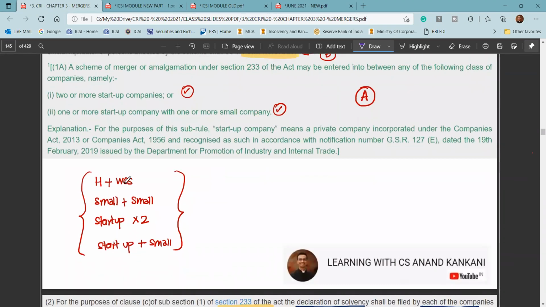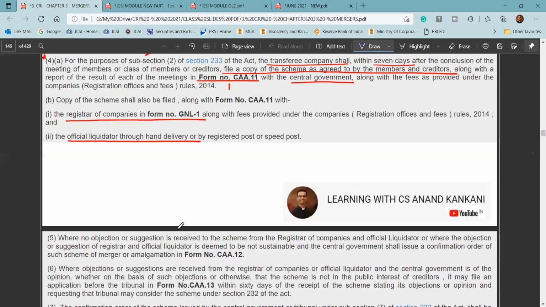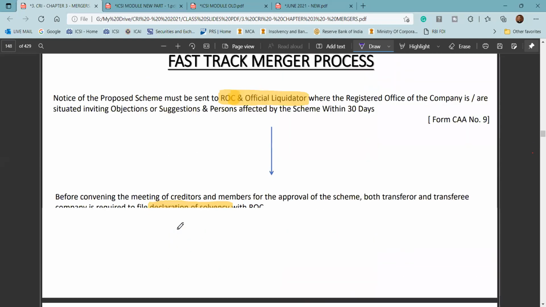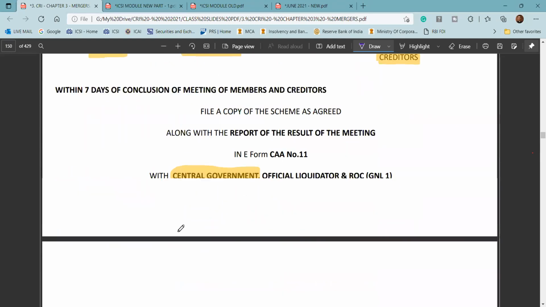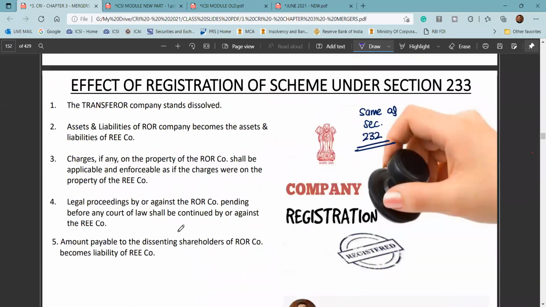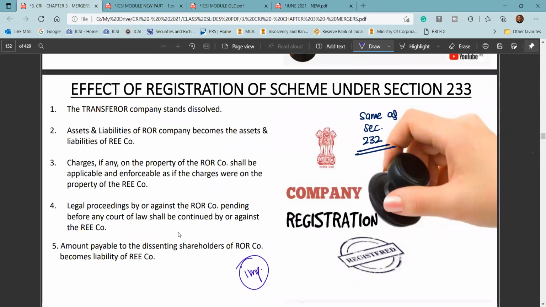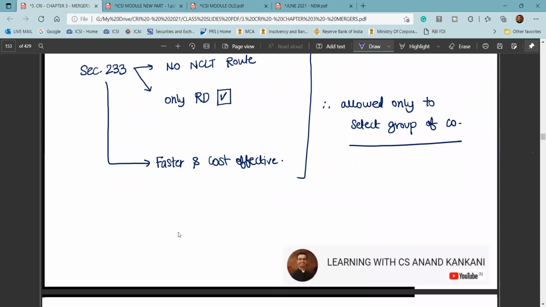So holding subsidiary company, two small company, two startup companies, and one startup company and a small company. These are the companies which are covered in section 232. Thereafter, fast track merger process. This process I have already given here, so you can just go through this. So effect of registration. This is again, I would say, important from your exam perspective, both the cases.